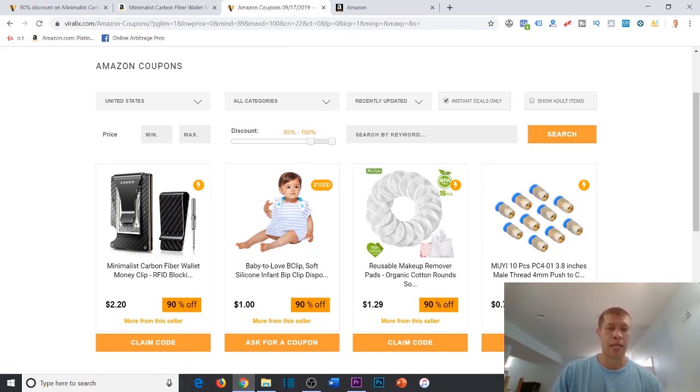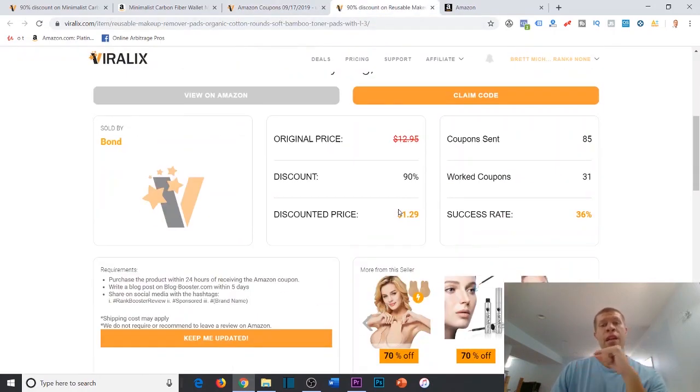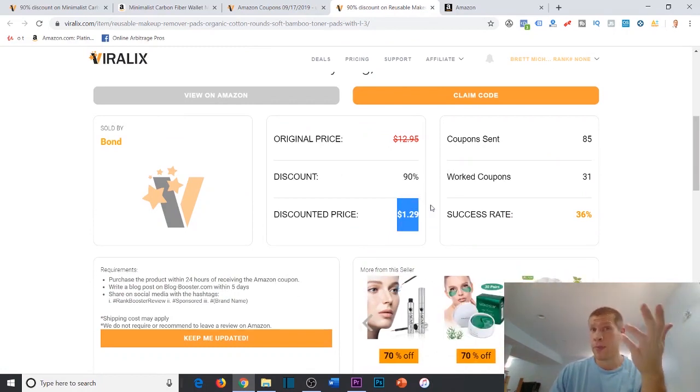This one looks like it's selling for $10 because it's 90% off and you're buying it for $1. This one might be a little bit over a $10 profit margin because it's $129 and it's 90% off. So let's check this one out. Now this one's selling for $12.95. You're going to get it for $1.29. So what is that, right? It's above a $10 profit margin.